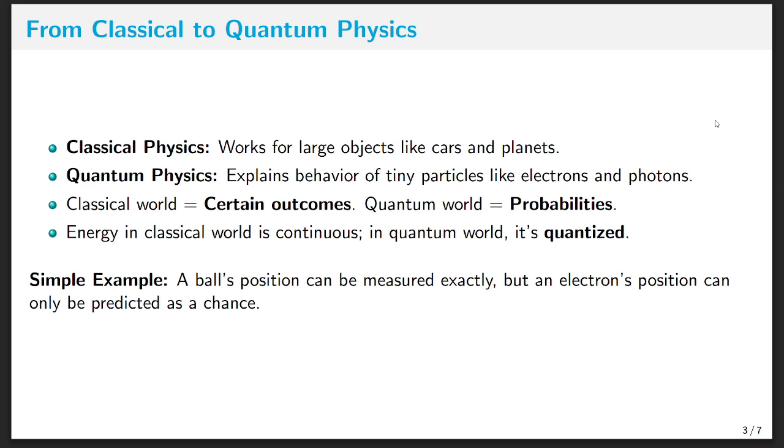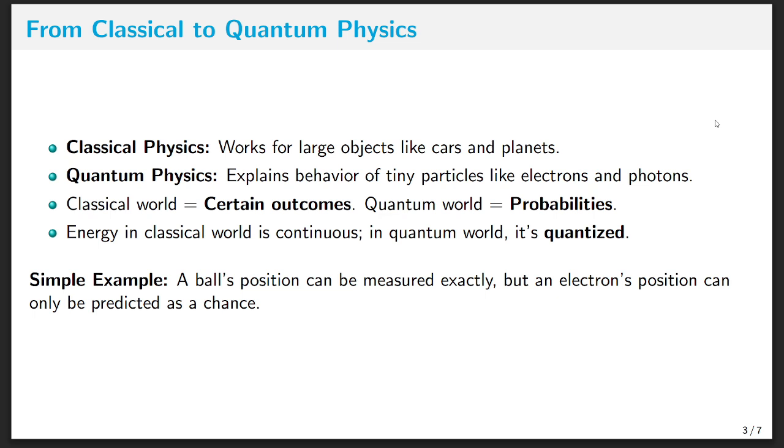So what is the difference? Classical physics explains big objects, as you can assume cars or planets, whereas quantum physics explains very tiny things, like we already discussed in the earlier slide: atoms, electrons, photons, or light particles. Classical world gives exact results, while quantum world gives probabilities, which you need to remember.